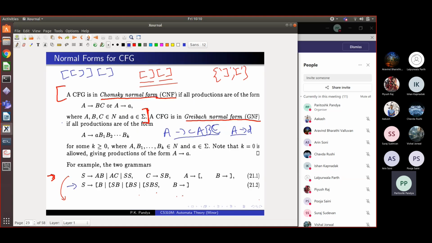Okay, so how do we derive the string left bracket, right bracket, left bracket, right bracket here? S goes to left bracket BS.